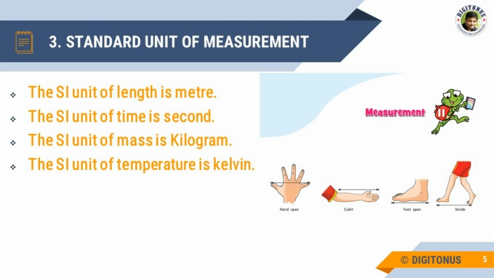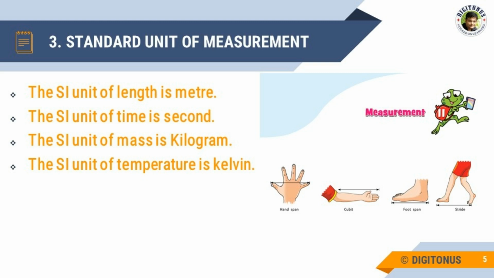Now let us study about the standard unit of measurement. In earlier times, people used different parts of their body to measure length. Suppose in order to measure the length of an object, they used hand span, foot, cubit, pace. But later on, they realized that these units cannot be used as a standard unit of measurement. The reason was that the length of body parts varies from person to person, it is not the same for all persons. So people realized the need of a standard unit of measurement.